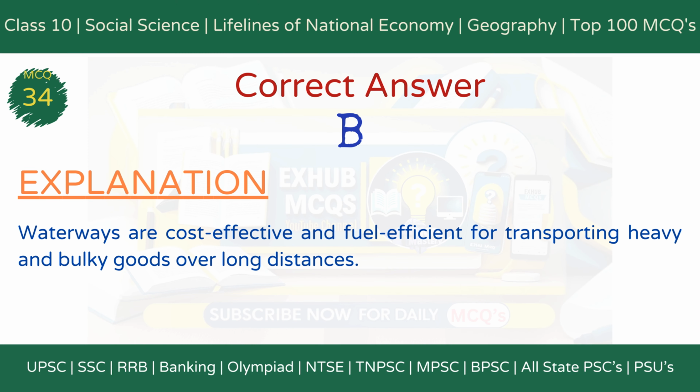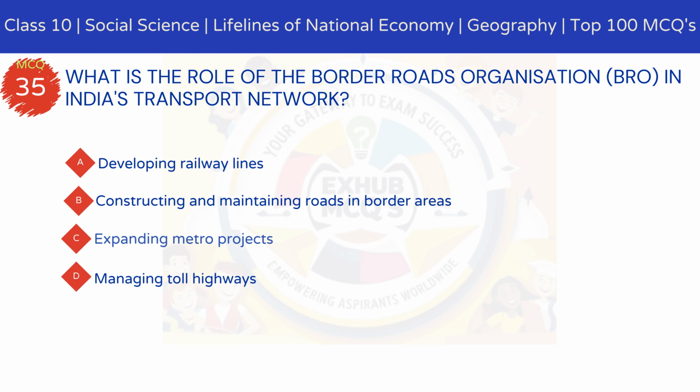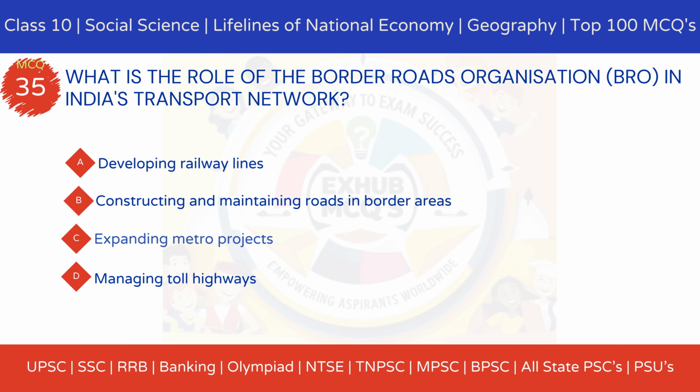The correct answer is option B, heavy and bulky goods. Explanation: Waterways are cost-effective and fuel-efficient for transporting heavy and bulky goods over long distances. MCQ 35. What is the role of the Border Roads Organization (BRO) in India's transport network?